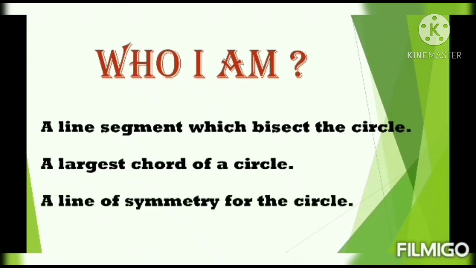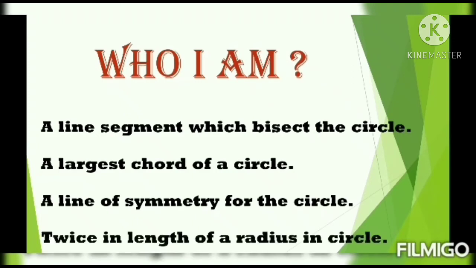Then the third question is a line of symmetry for the circle. That means a line that divides the circle into two equal parts. Who is that? And the last question is twice the length of the radius in a circle.